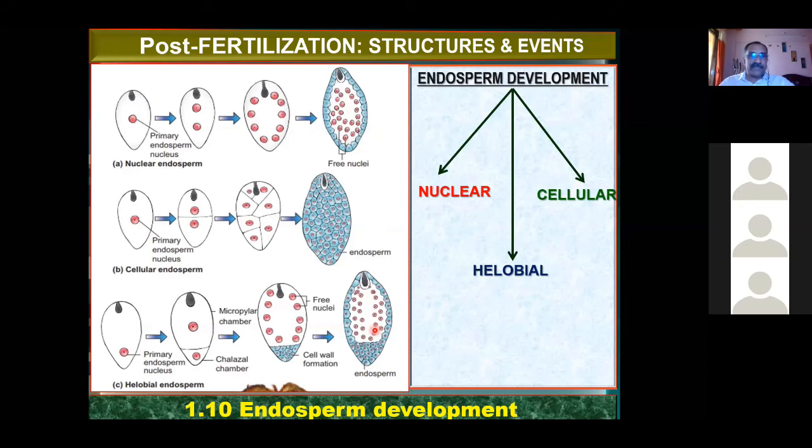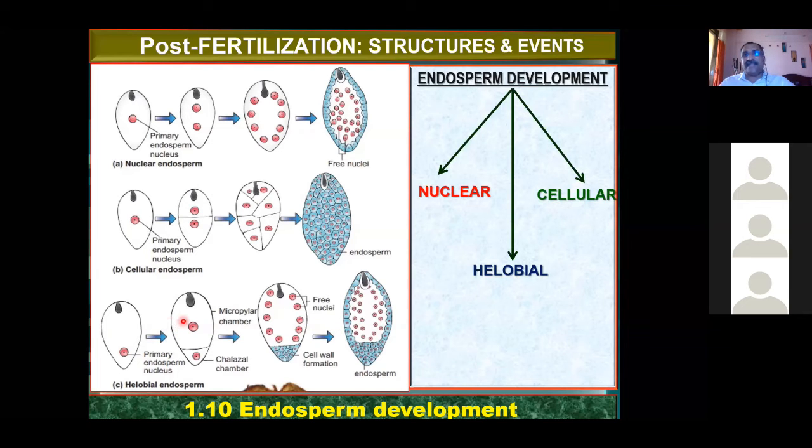Now what I want to tell you is that the topic in this slide is the development of endosperm. You see how the primary endosperm nucleus develops into an endosperm. If you look at the three different lines of pictures over here, the style is different in all three. Am I right? In all three diagrams you can see the method is different.